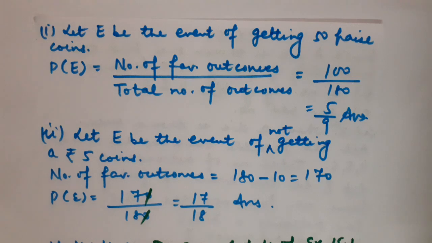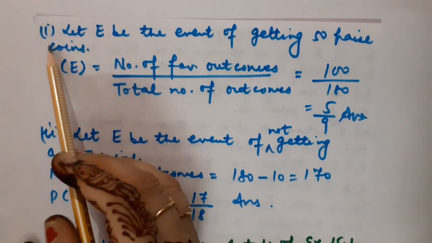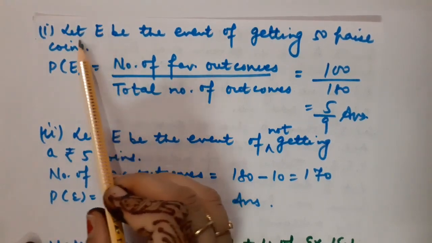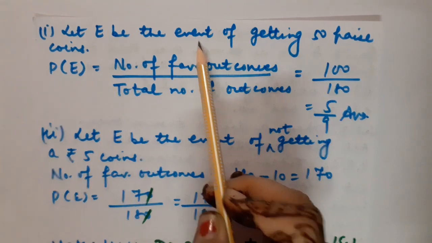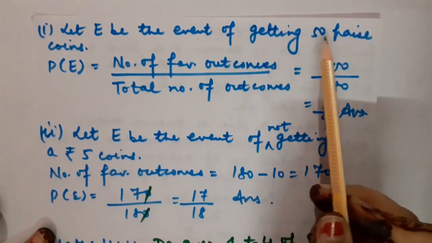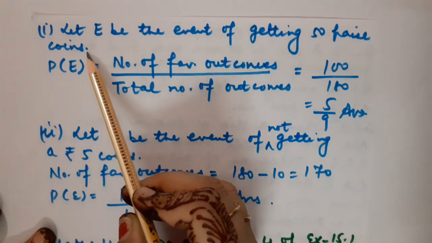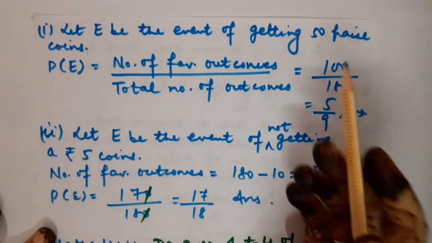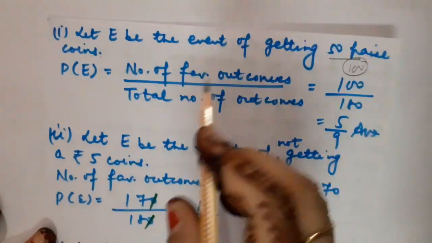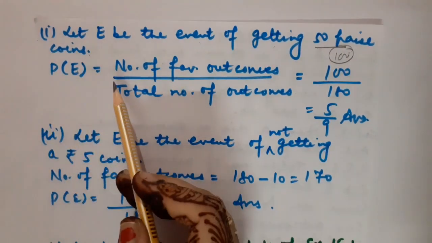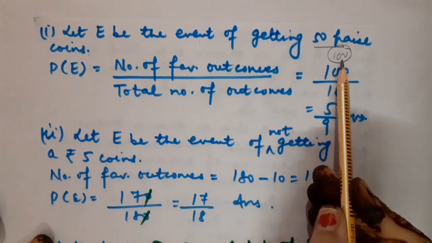Now children, how to write the solution matters a lot in probability. First of all you have to consider, let E be the event. In that event, what is demanded? Getting 50 paise coins. You know how many coins are there of 50 paise? Yes, they are 100 in number. So now what will be the favorable outcome in that case? The number of favorable outcomes will be 100, of course.